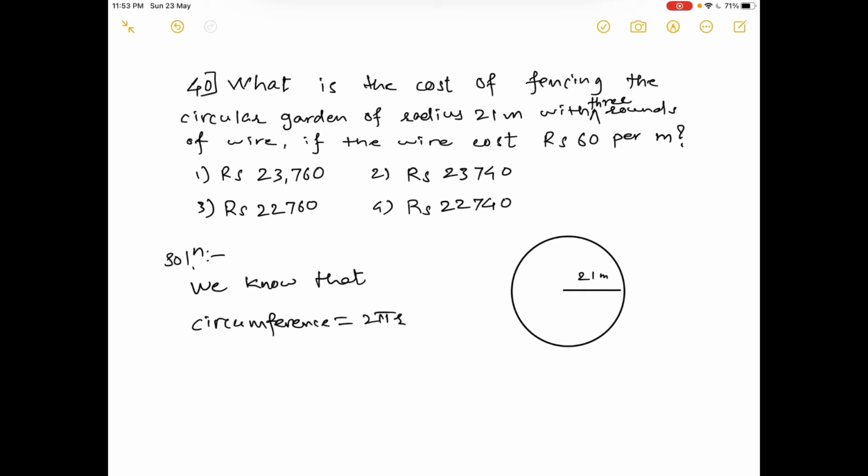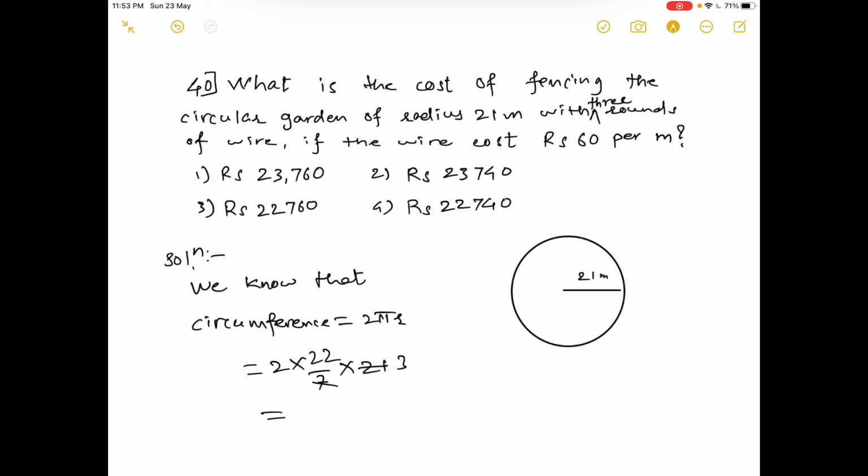But the garden is circular, so the perimeter of the garden is nothing but the circumference of that garden. So the circumference formula is 2 pi r. So 2 into 22 upon 7, we will take pi as 22 upon 7, and r is equal to 21.